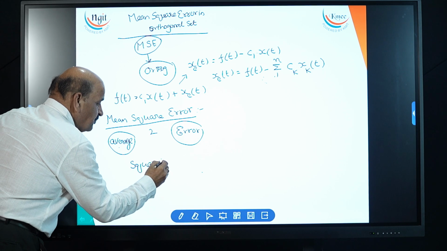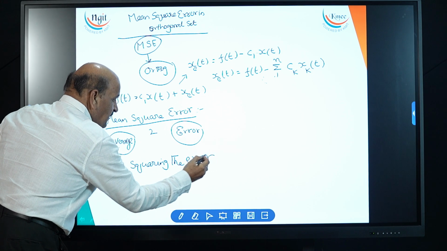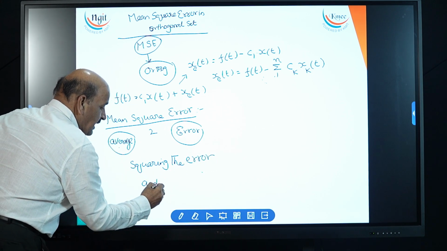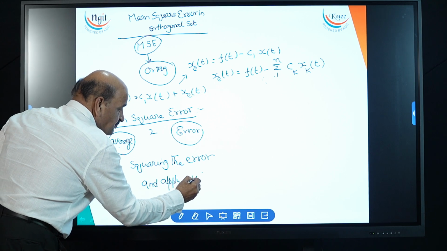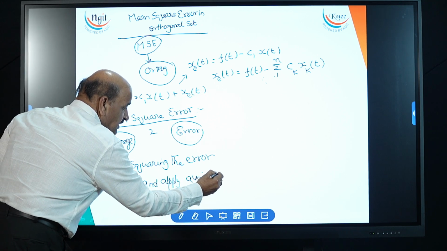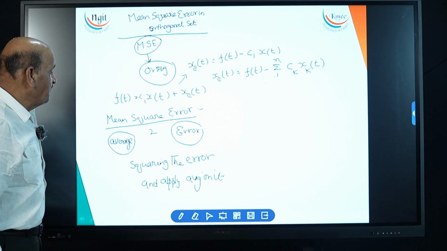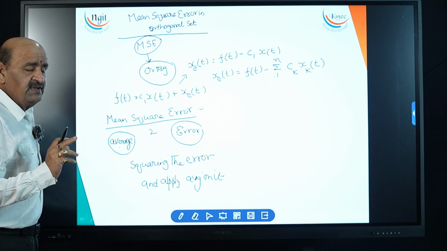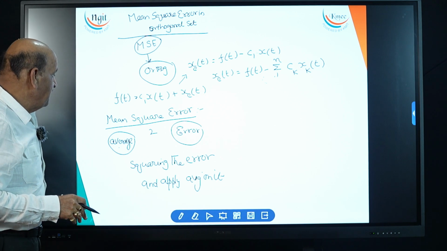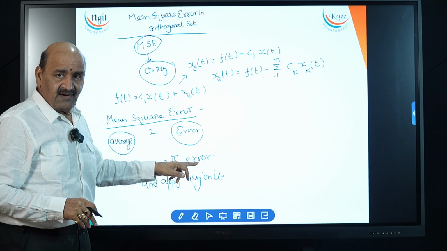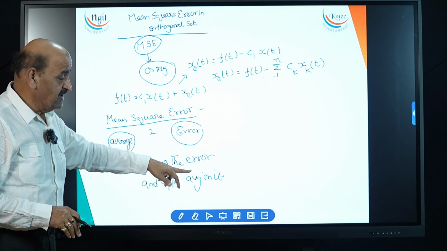Squaring the error and applying average on it. That is called mean square error. Mean square error is an important short answer. What do you mean by mean square error? It means finding the square of the error, and upon that, applying the principle of average.